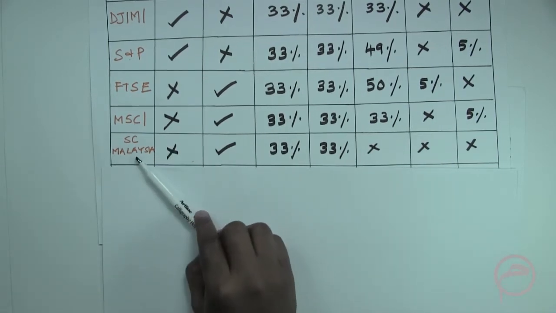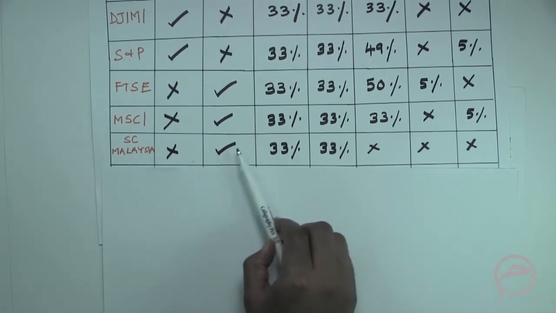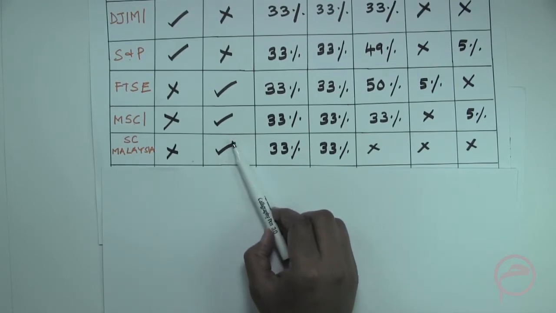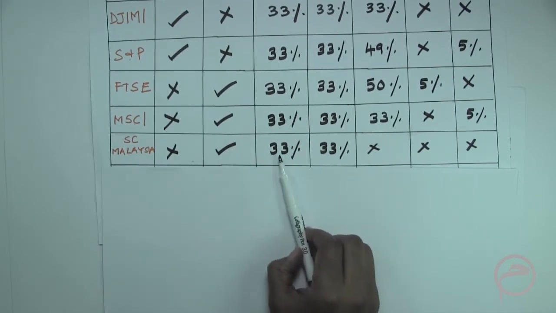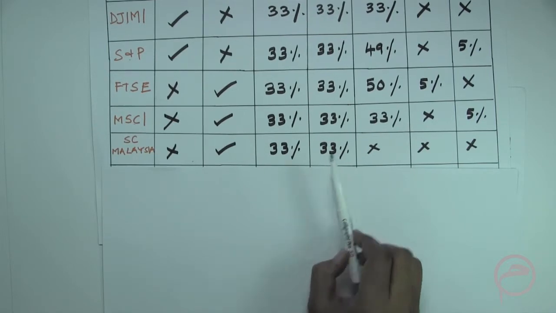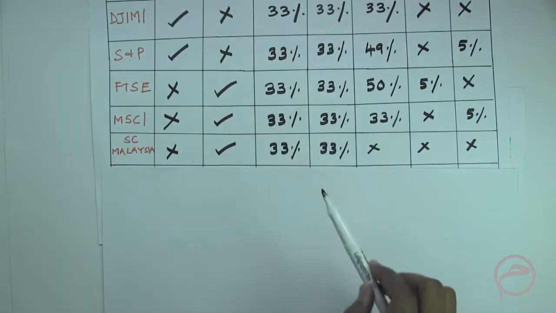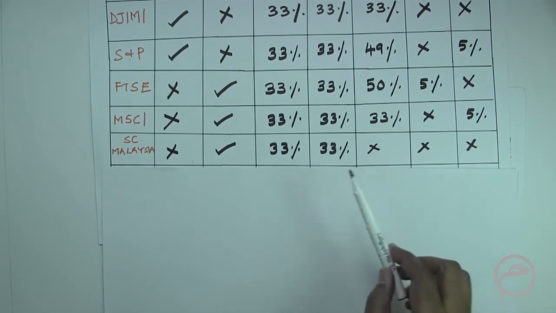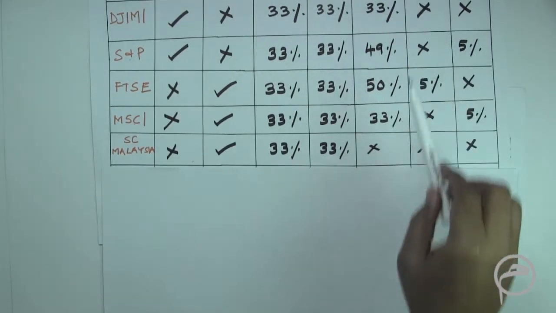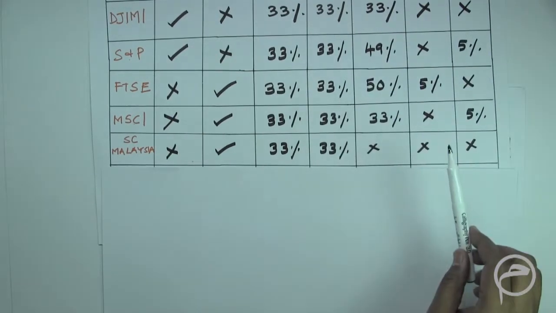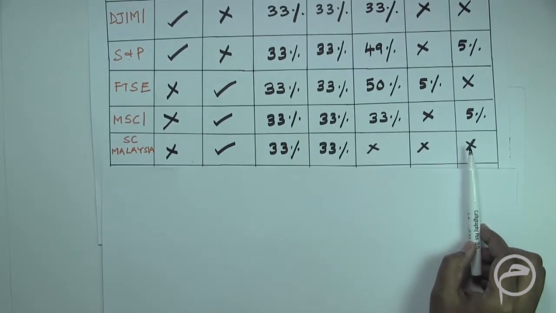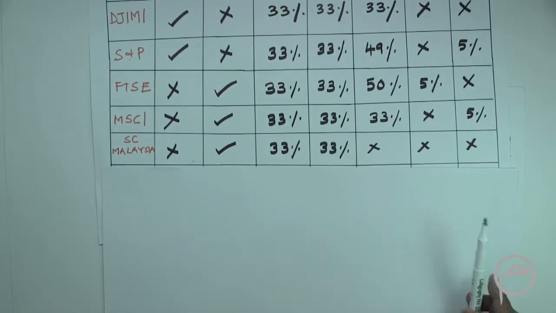In case of Securities Commission, again Securities Commission uses the total assets of the company. Here it is 33, 33. In case of debt it is 33. In case of cash it is 33. There is no mention about accounts receivable. There's no mention about interest income. There's no mention about revenue from non-Sharia compliant activities.